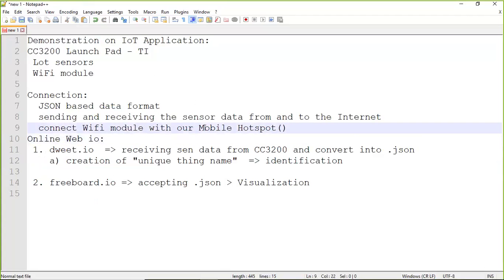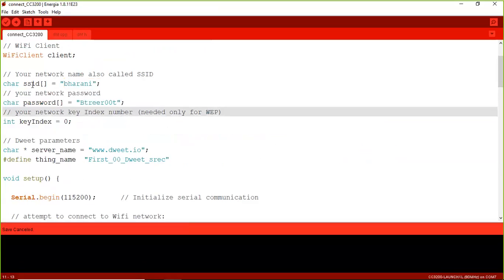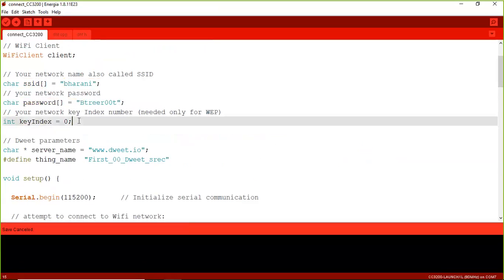The credentials we have shared for the mobile hotspot will be shared with the Wi-Fi module of the CC3200 board. Then the CC3200 board will automatically get a connection via Wi-Fi to the outside world through our hotspot. That is the scenario. For that we need to declare the SSID along with the password.